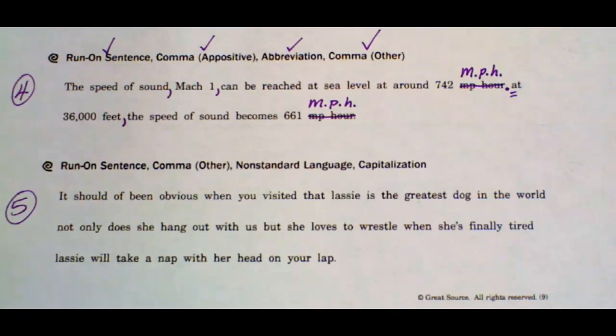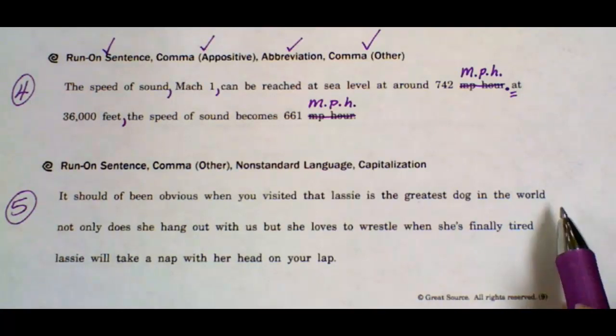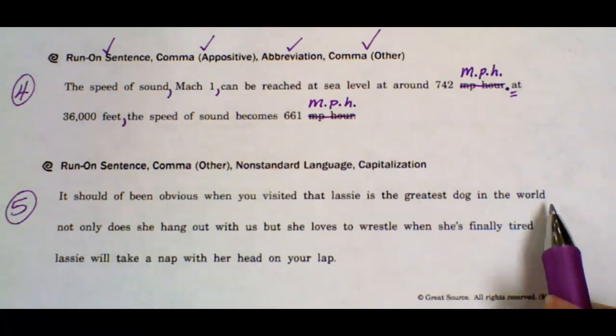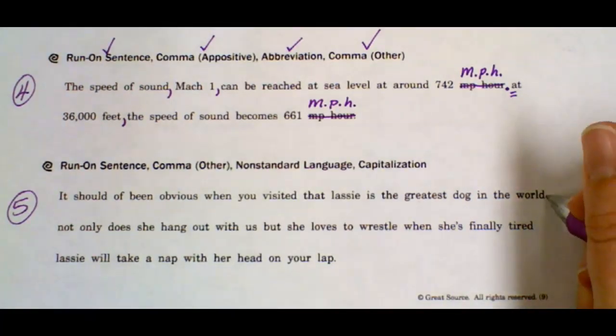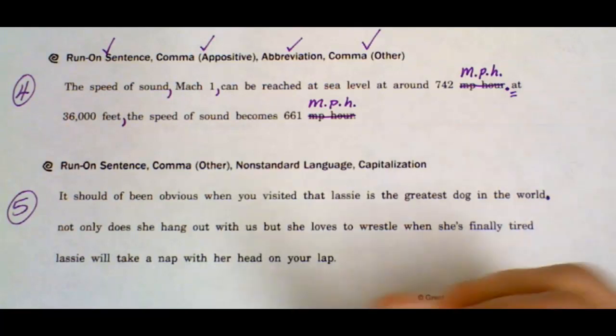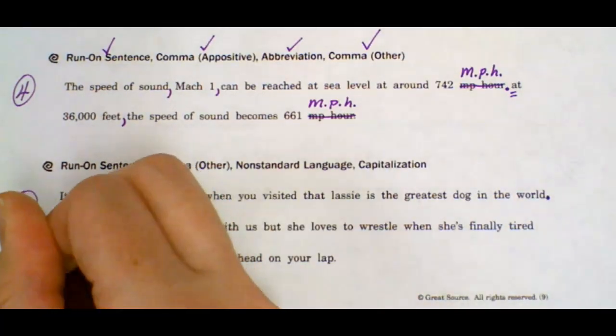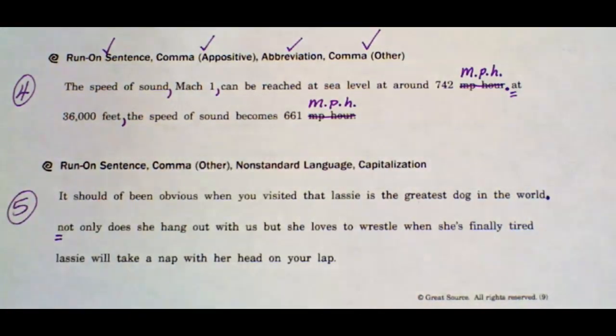Not only does she hang out with us, but she loves to wrestle. When she's finally tired, Lassie will take a nap with her head on your lap. You probably heard a pause after world and before not. That's because world marks the end of our first sentence. So I'm going to fix this run-on by adding a period after world and capitalizing the N in not.